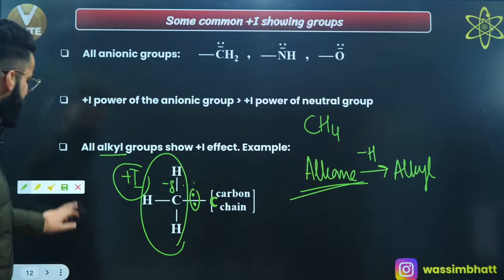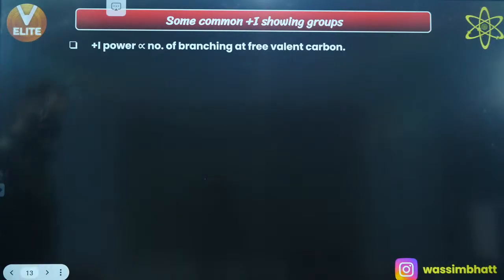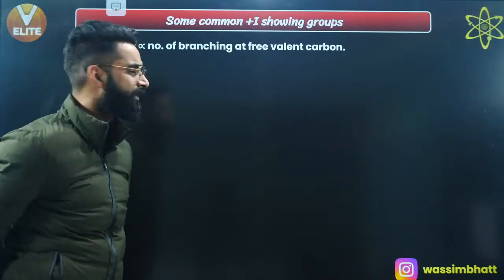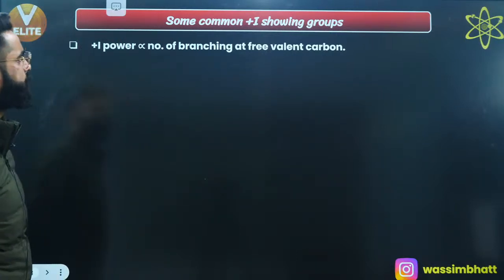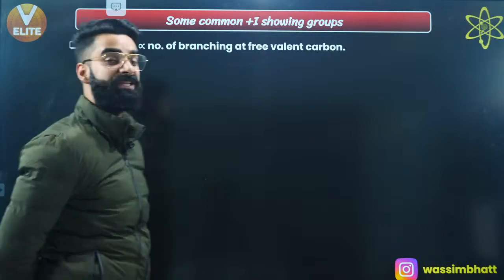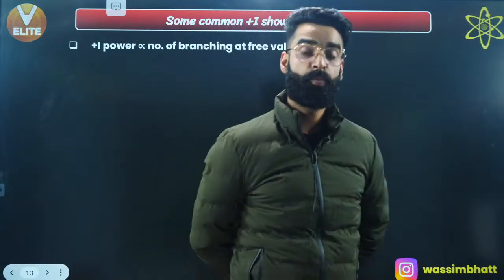Okay, now we will have a look. Let's move on to a few more important things. Now there is one more point. Plus I power of any group is directly proportional to the number of branching at the free valent carbon atom, right? What does this statement mean?